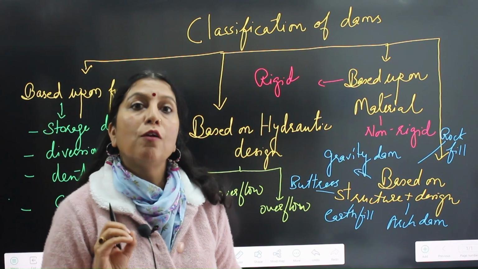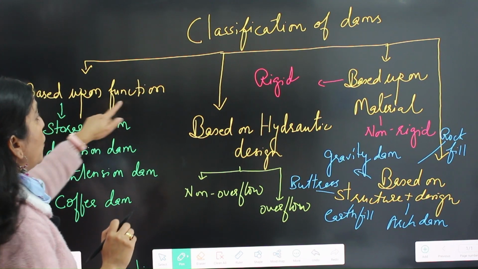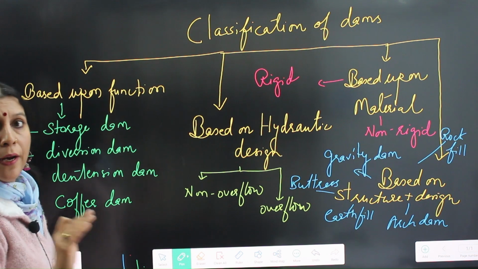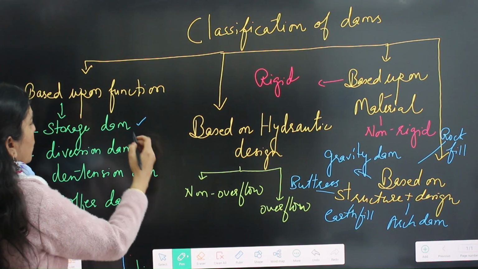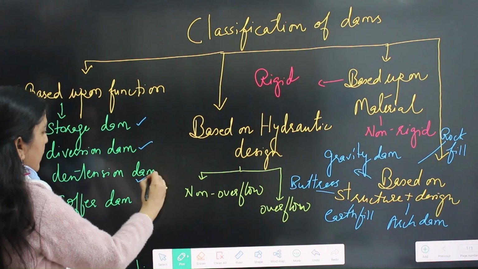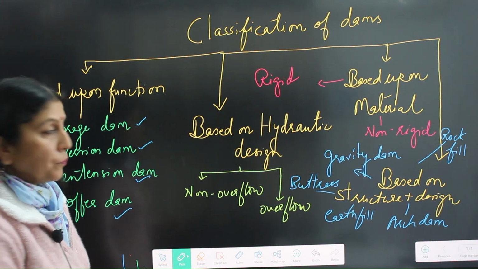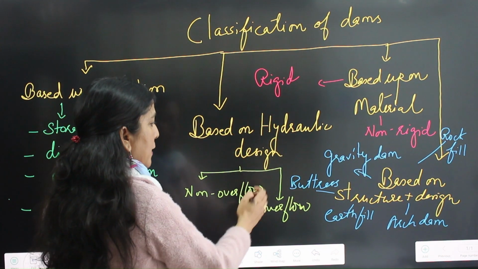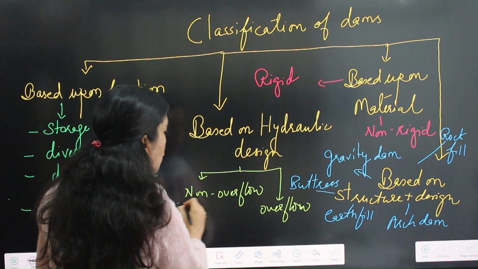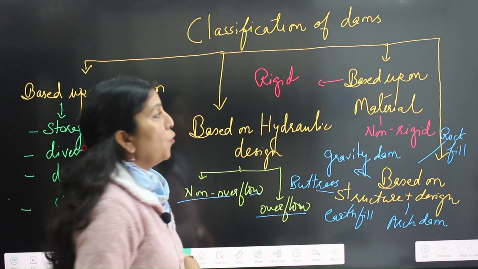Dams can be classified in a number of ways, but the most usual ways to classify dams are four. Number one is based upon the function. Dams are classified into four types: storage dam, diversion dam, detention dam, and coffer dam. Based on the hydraulic design, dams are divided into non-overflow dam and overflow dam.